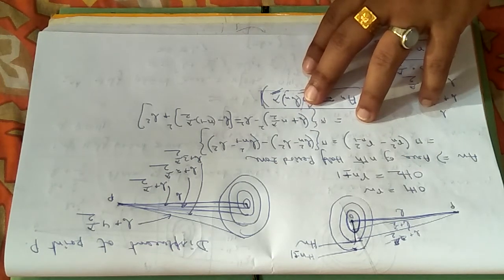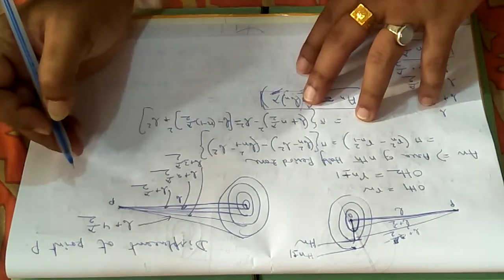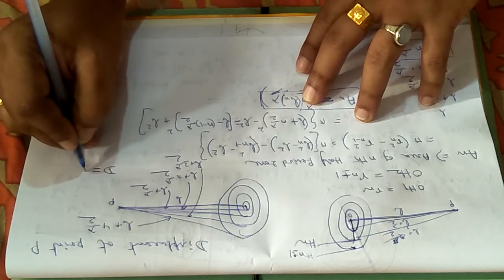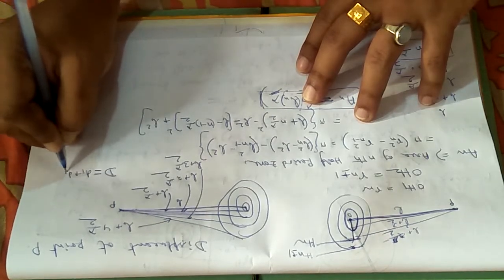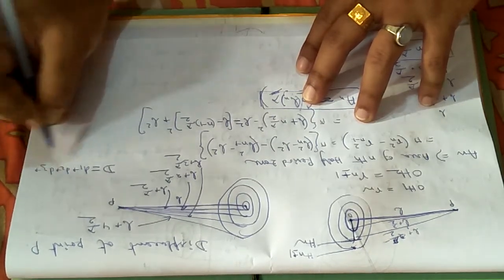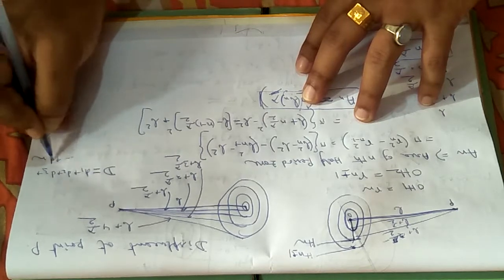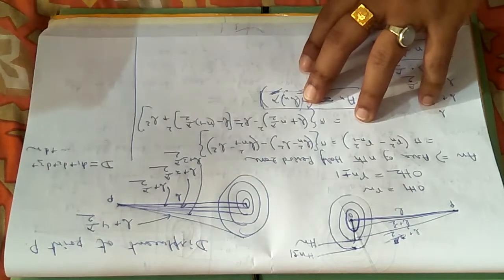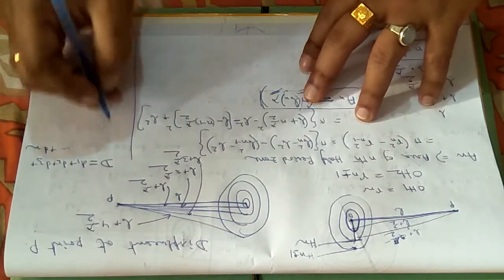Now we have to calculate the displacement at the point P. So the displacement at the point P, d, will be equal to d1 plus d2 plus d3 plus dot dot dot plus dn, that is, the displacement coming from different zones. It will depend on factors that we have already considered.